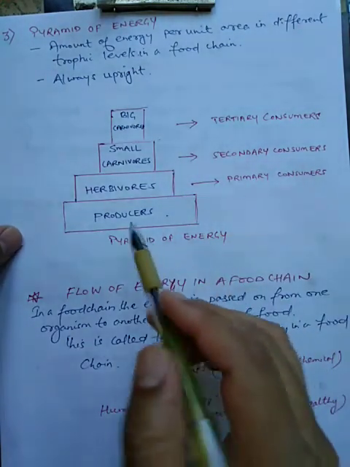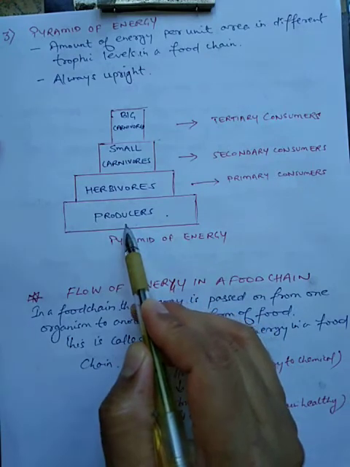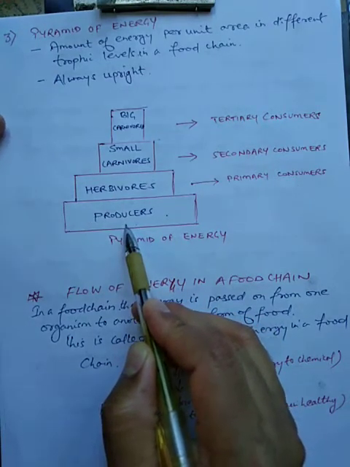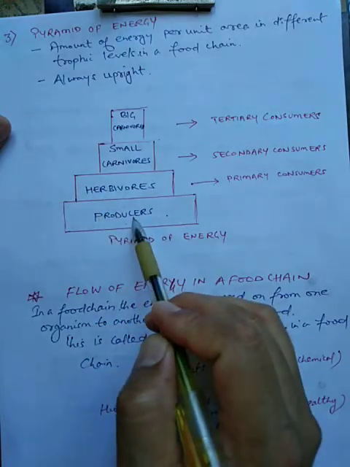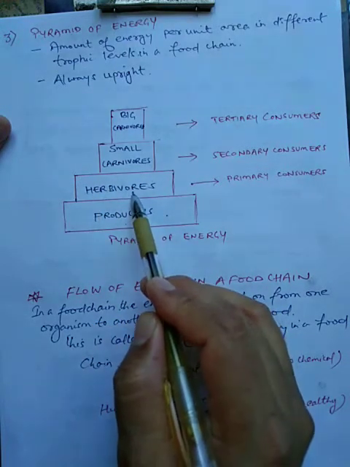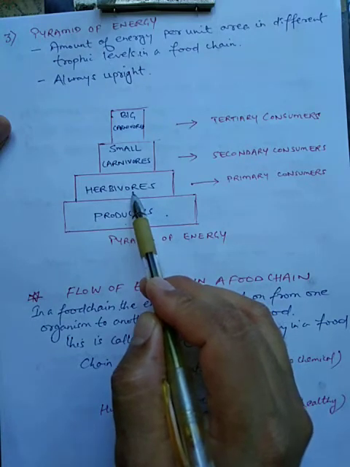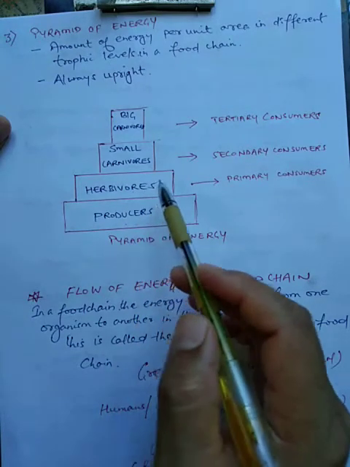Now you can see here producers, like if we talk about plants, they have maximum amount of energy. The herbivores depend on this producer, so the energy which is getting to herbivores is less.